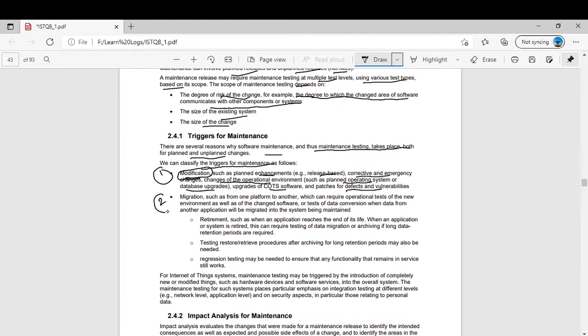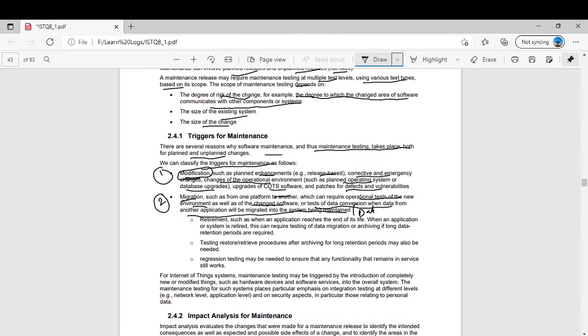The second trigger for maintenance testing is migration. Migration could mean data migration. For example, you are changing your database, moving from one database to another, or let's say you are shifting your system from Windows to Linux. You are making some changes, you are doing some migration. Again, you need maintenance, such as from one platform to another, which can require operational tests for the new environment as well as for the changed software, or tests of data conversion when data from one application will be migrated into the system being maintained. So data migration, or migration simply, is also a trigger for maintenance testing.